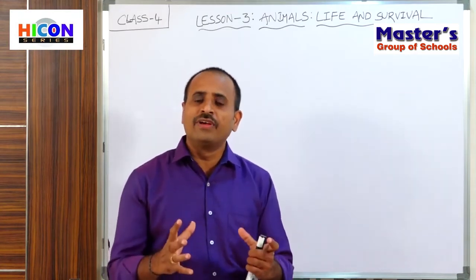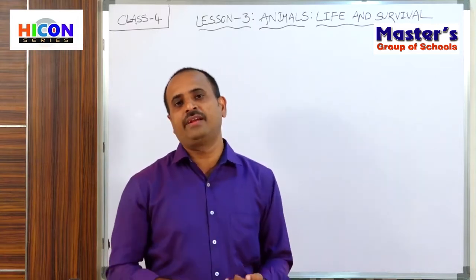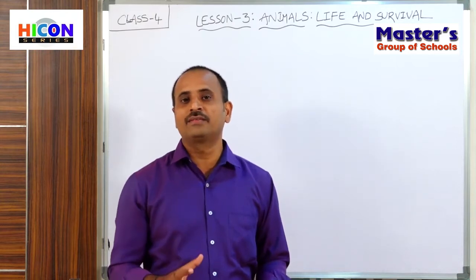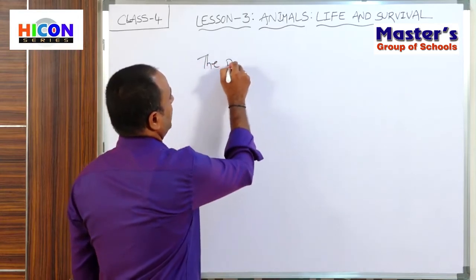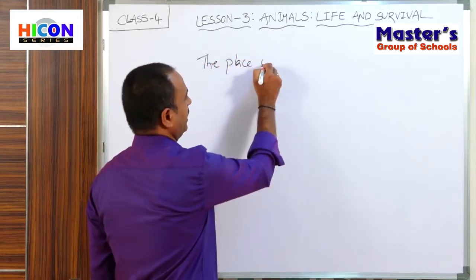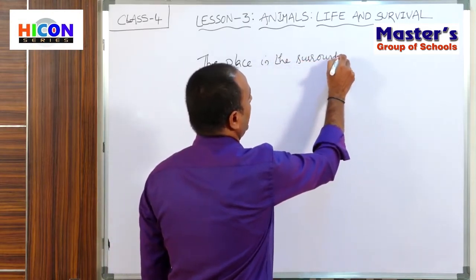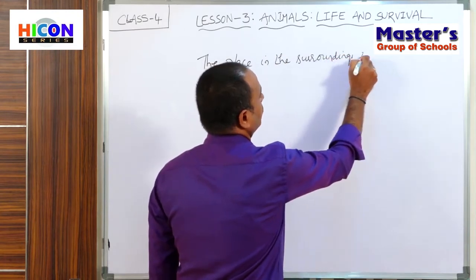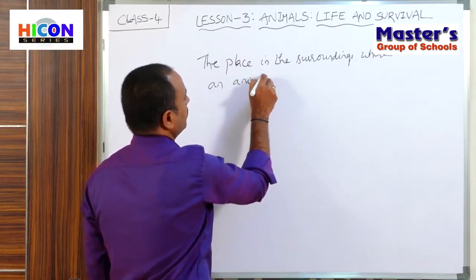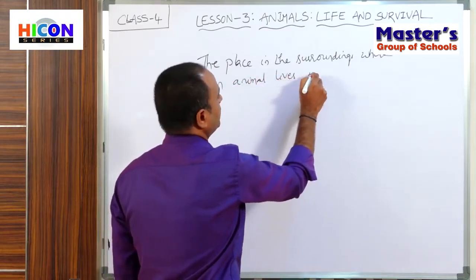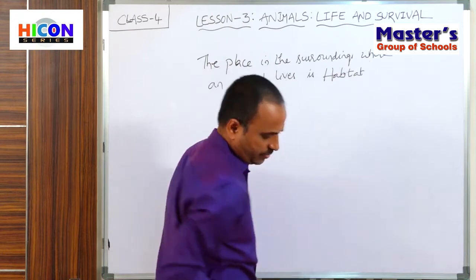The place where animals grow naturally is called habitat. So children, what is habitat? The place in the surroundings where an animal lives is called habitat. So children, what is habitat?